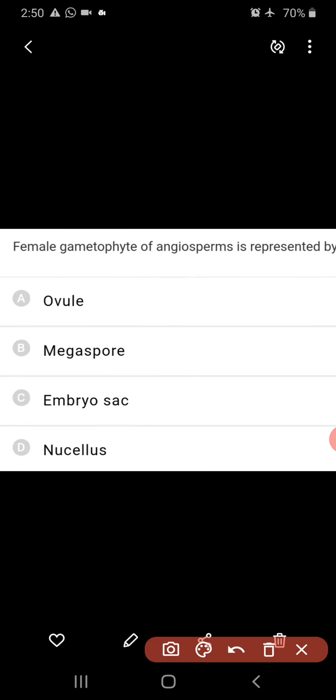Coming to the next question: the female gametophyte of an angiosperm is represented by. Here it is asked which of the following represents the female gametophyte? That is nothing but the embryo sac. Embryo sac and female gametophyte both are one and the same.